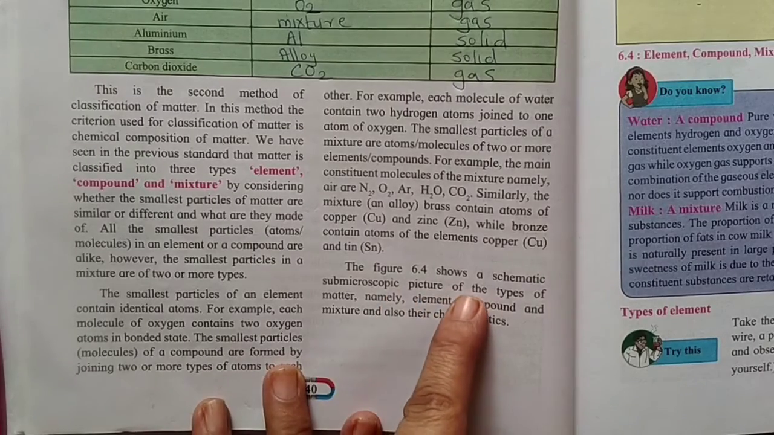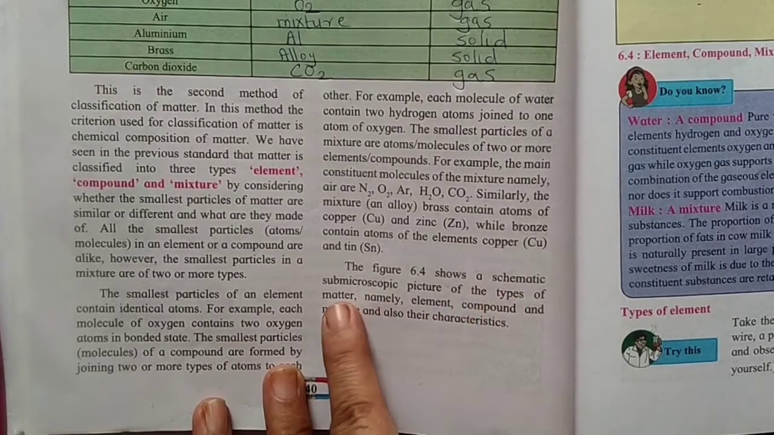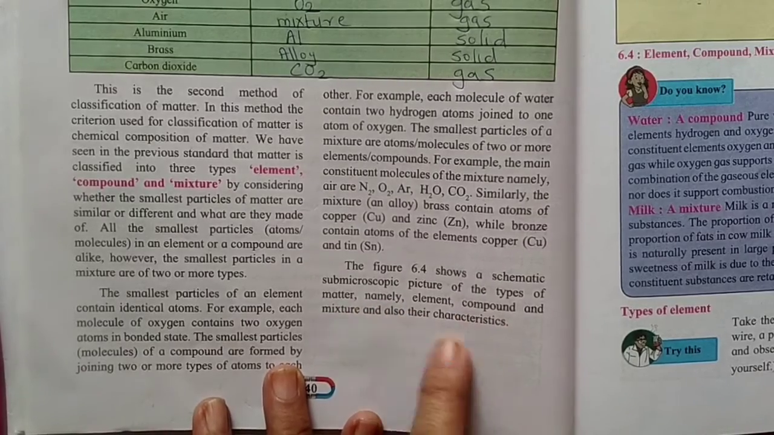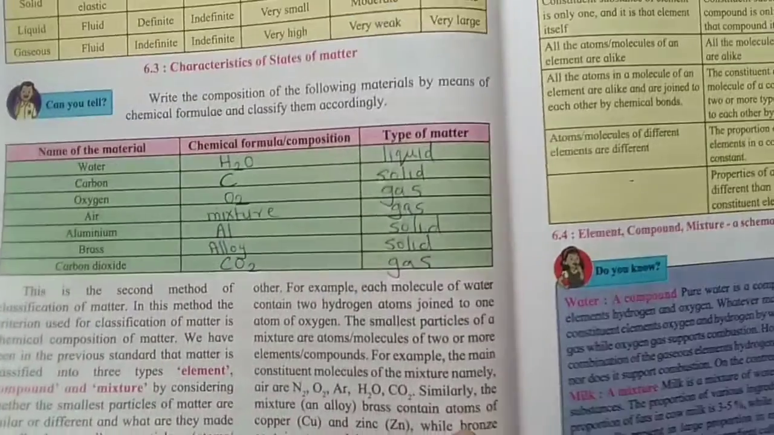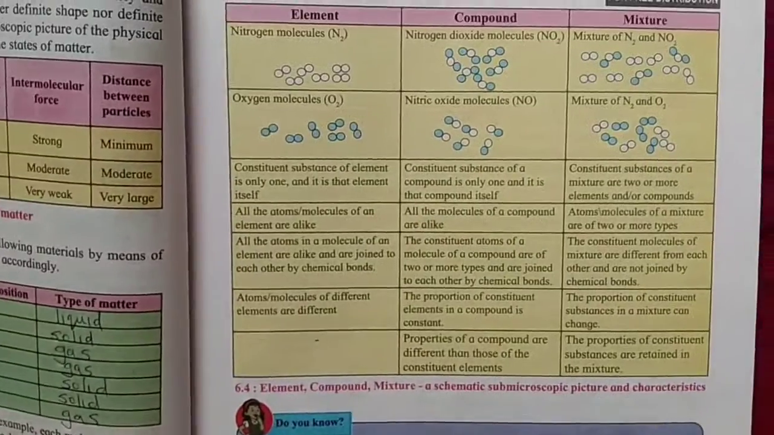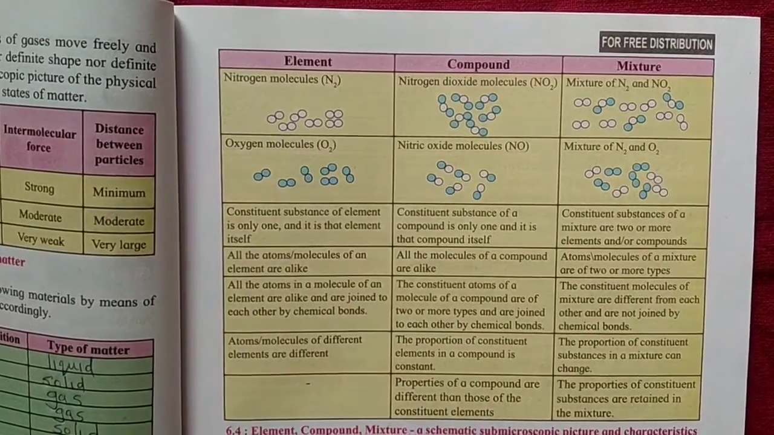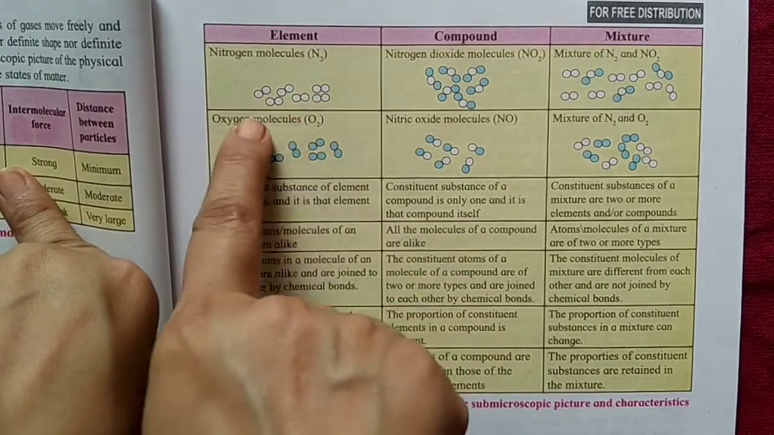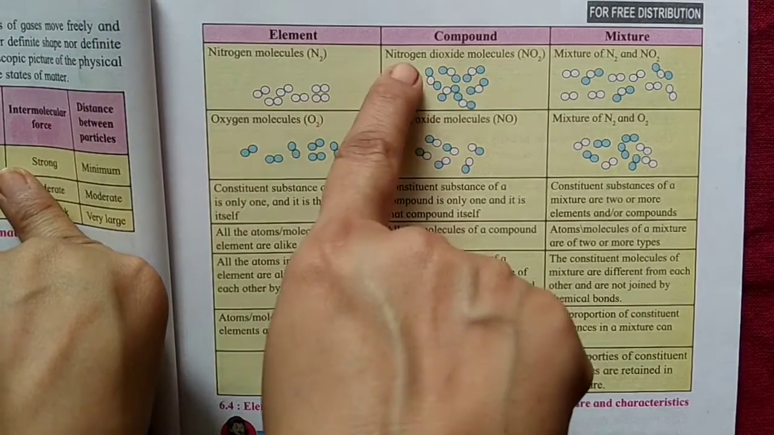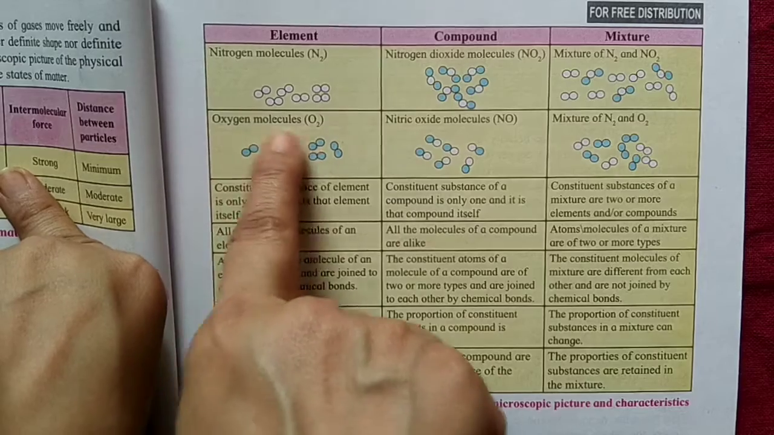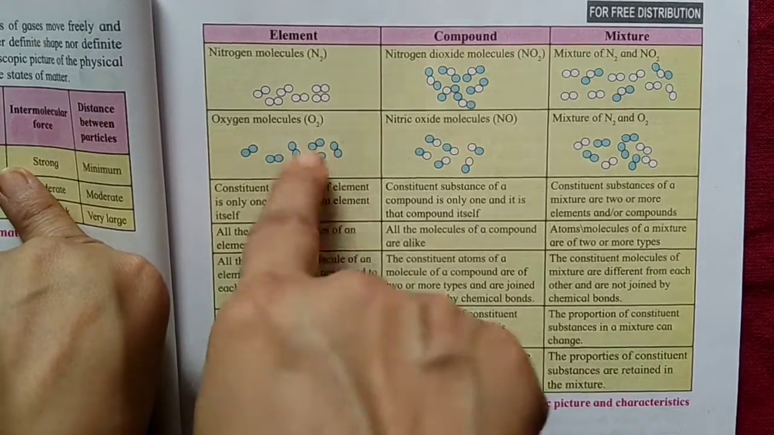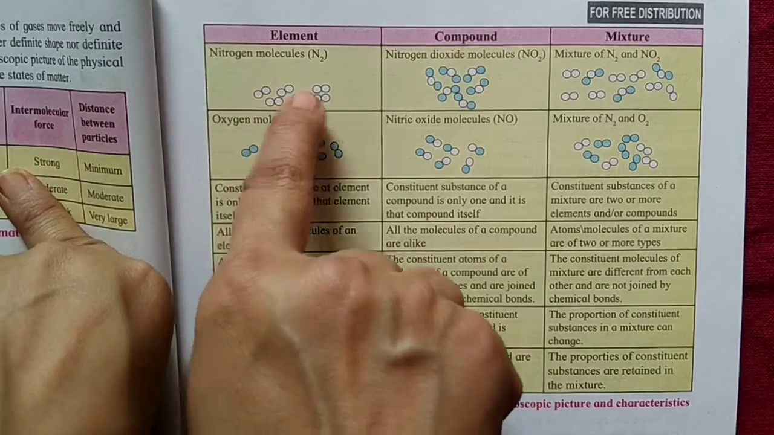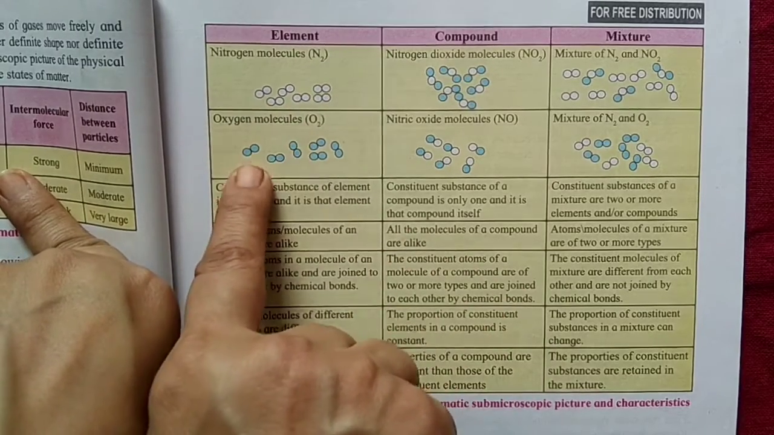Figure 6.4 shows a schematic submicroscopic picture of the types of matter, namely element, compound and mixture, and also their characteristics. Now let us see the characteristics of an element, a compound and a mixture. First, the element is nitrogen. See, these are the molecules of nitrogen. Then this is oxygen. They are shown in blue color. They are N2, see here. So they are always in a pair. In the same way, oxygen is also always in a pair.